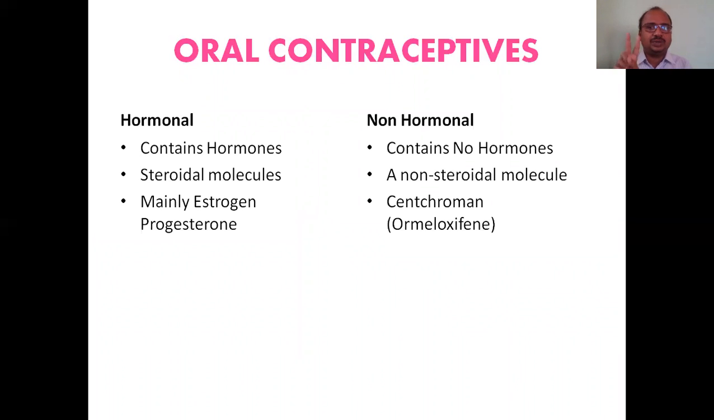Mainly two types of oral contraceptives are there. One is hormonal, the other non-hormonal. Hormonal, the name itself indicates, consists of hormones. Whereas here, it contains no hormones. Hormones are nothing but steroidal molecules, that's why it is also called steroidal. Whereas here it is a non-steroidal molecule.